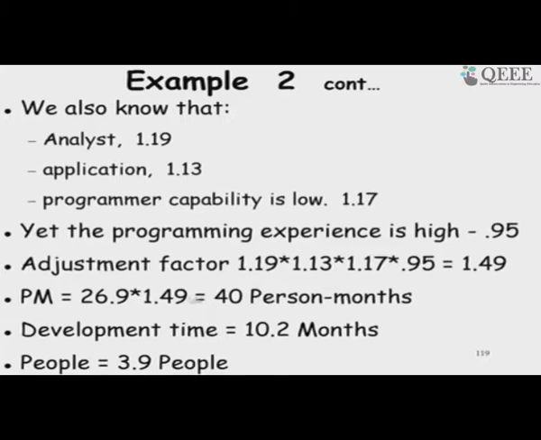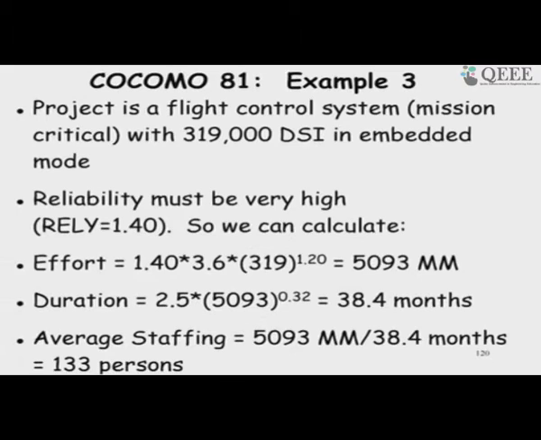So, we have scaled up the basic person month estimate by nearly 50%. That is because the programmer capability is low, and the development time has also been scaled up, and the number of people has scaled up.